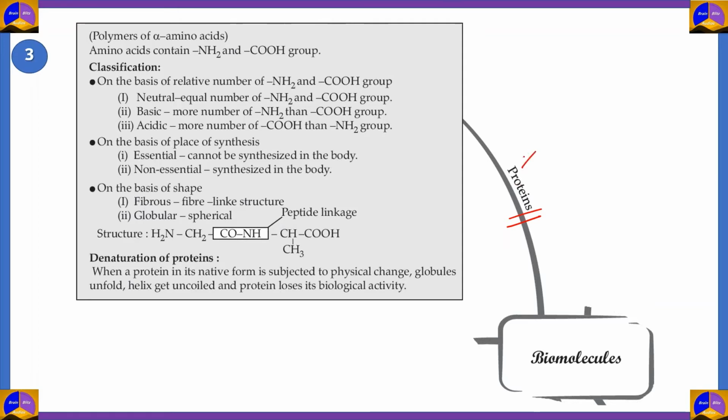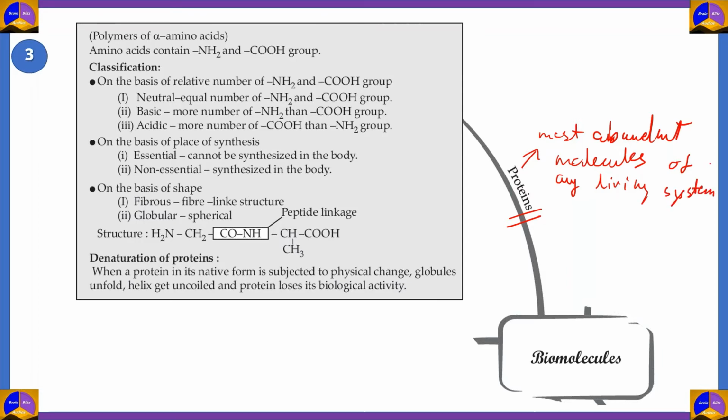Proteins are described as the most abundant molecules of any living system. So all of the machinery, such as the organs, organ systems, etc., are actually made up of proteins mostly.